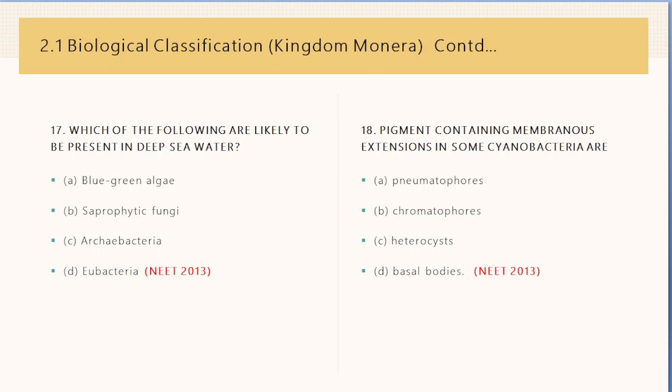Next question is, pigment containing membranous extensions in some cyanobacteria are pneumatophores, chromatophores, heterocyst, basal bodies. And the answer for this is chromatophores, this one, B. Chromatophore is a pigmented lamellar or vesicular structure that can be isolated from disrupted photosynthetic bacteria or cyanobacteria. Their plasma membrane may be projected in folds into the cytoplasm, forming lamellae that have therefore double unit membrane structure. The pigments and most of the enzymes required for the light-induced electron transport and phosphorylation process of photosynthesis are located in the plasma membrane and lamellae.